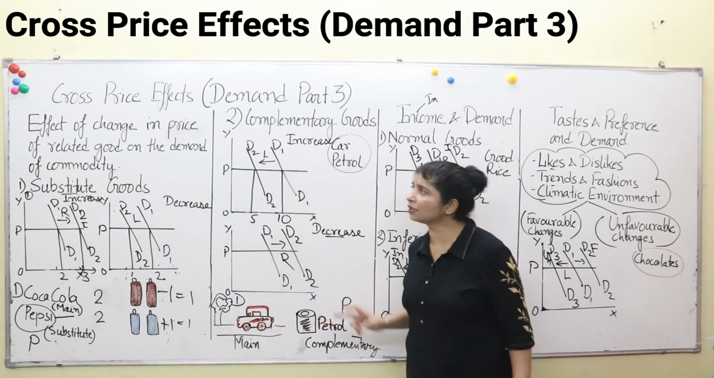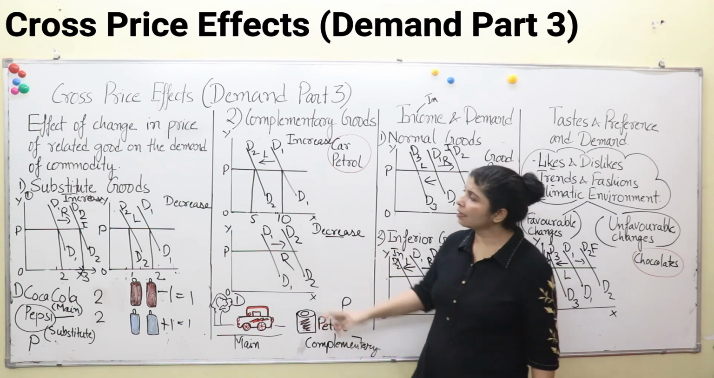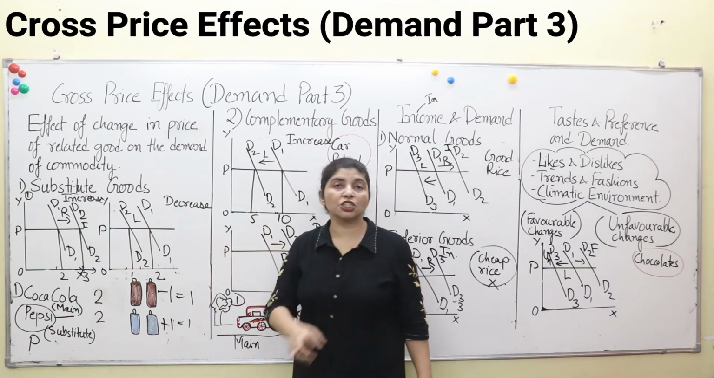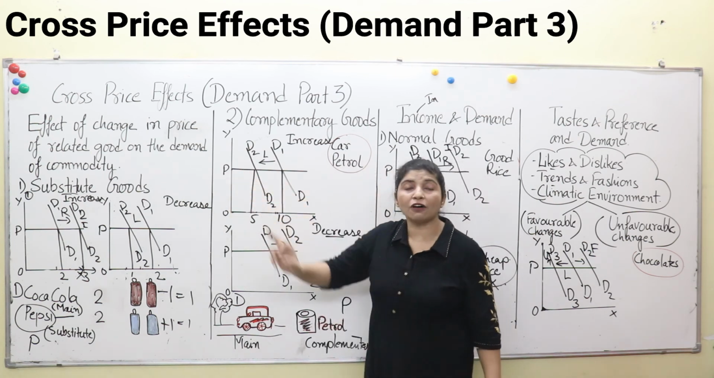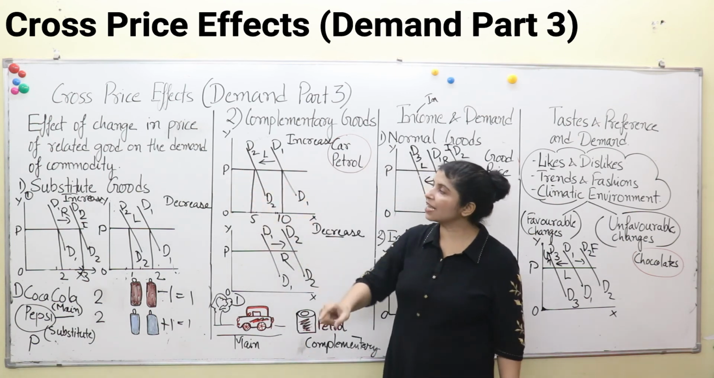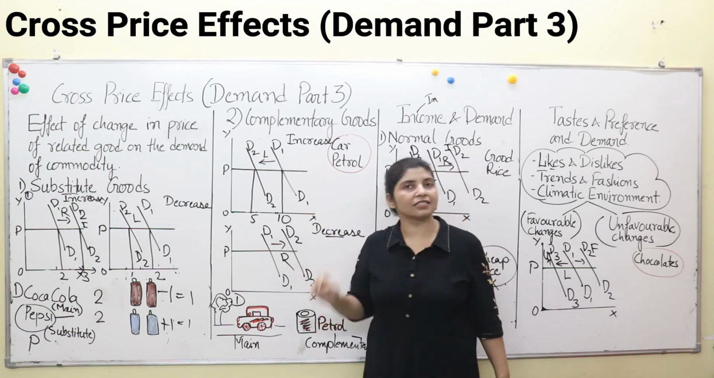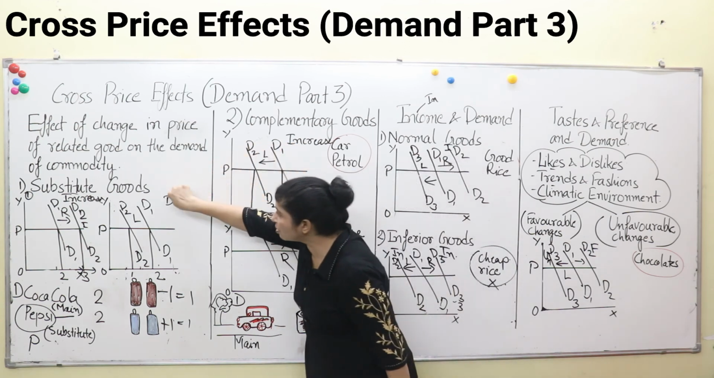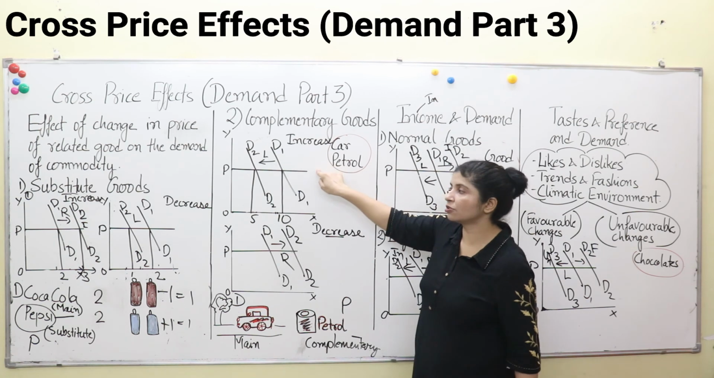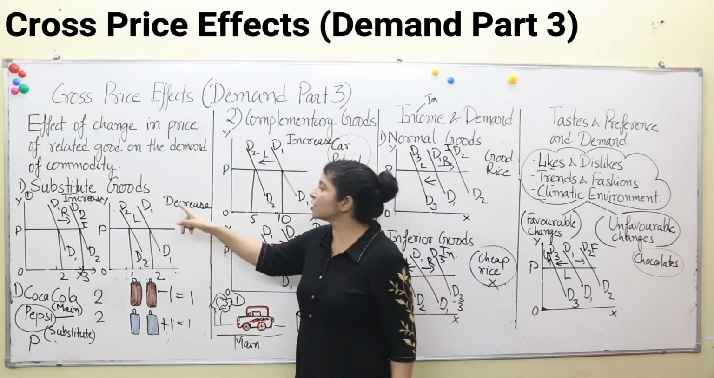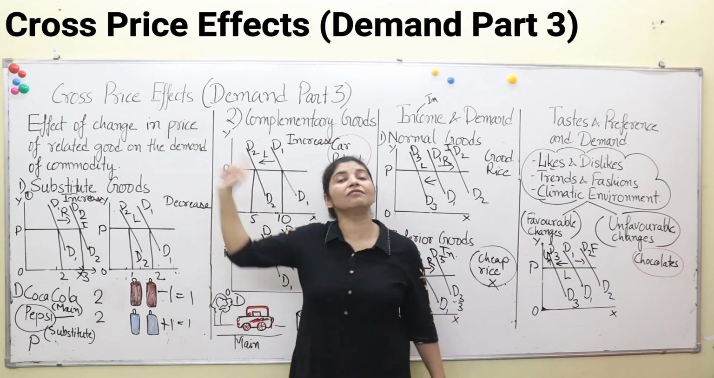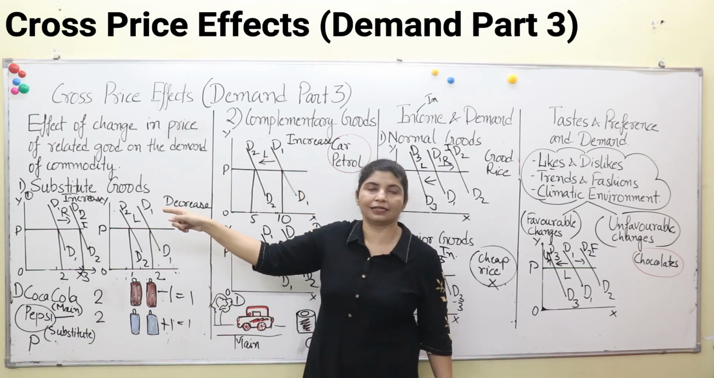So always remember two things. In cross price effects, the price of the commodity which you are discussing remains constant. Here you can see the price is constant. The price of that commodity is not changing, but the prices of related commodities are changing. They may be either substitute goods or complementary goods. Okay, in substitute goods, what is happening? If the price of one is decreasing, demand for another one is decreasing.